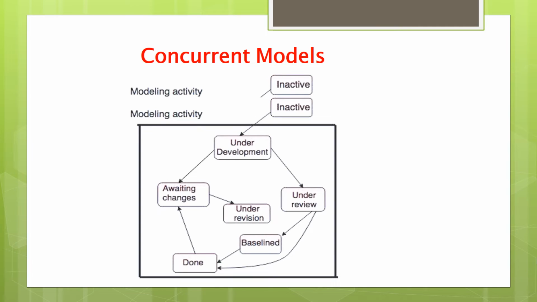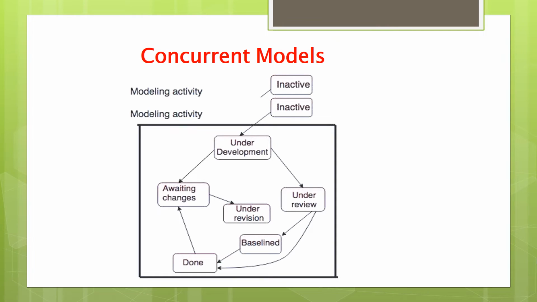Concurrent modeling defines a series of events that will trigger transition from state to state for each of the software engineering activities and tasks. For example, during early stages of design, an inconsistency in the requirements model is uncovered.